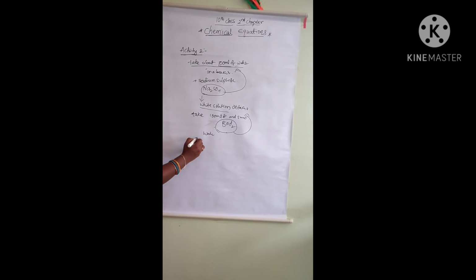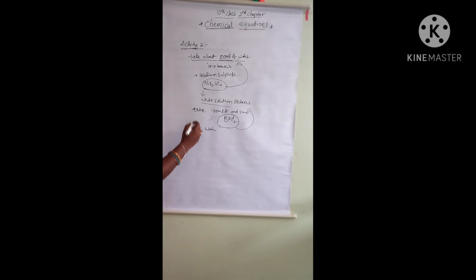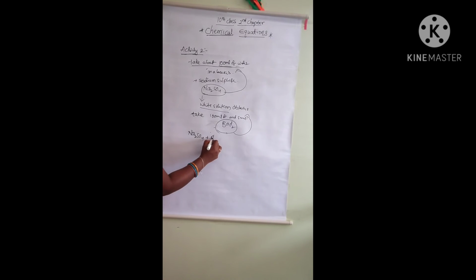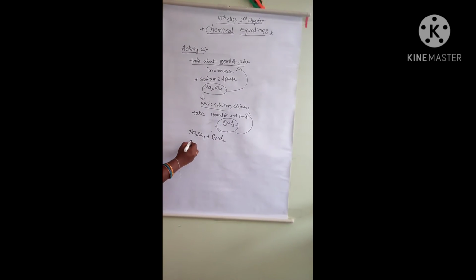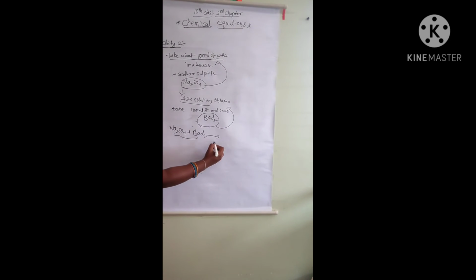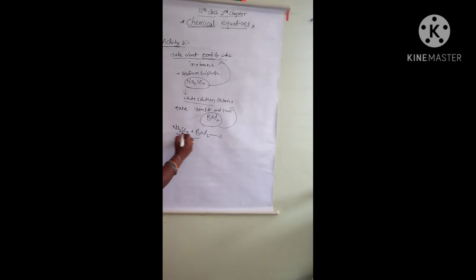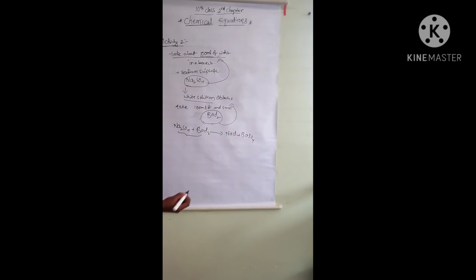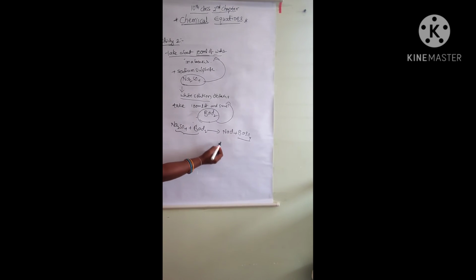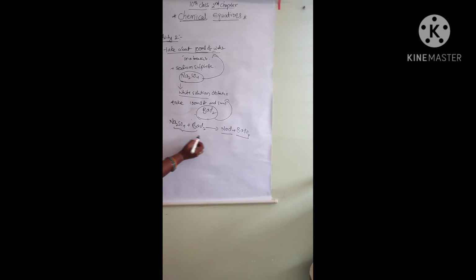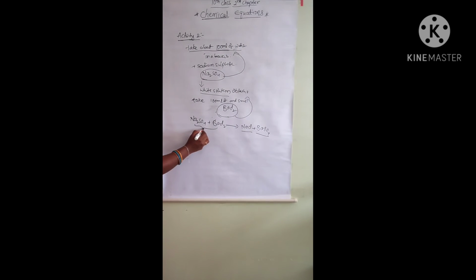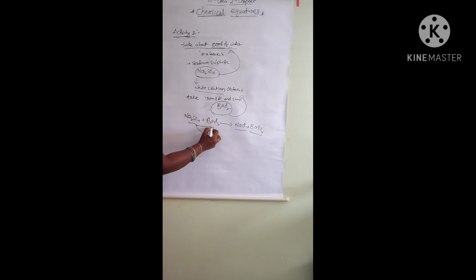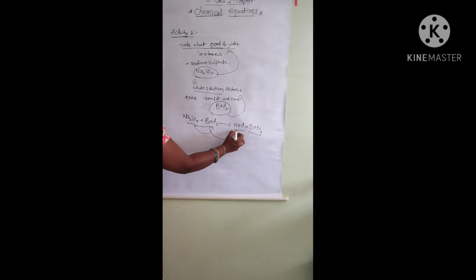Next, we take the Na2SO4 solution and the BaCl2 solution and add the two solutions. Next, what do we observe? We get NaCl plus BaSO4. BaSO4 is barium sulfate, NaCl is sodium chloride, Na2SO4 is sodium sulfate, and BaCl2 is barium chloride.